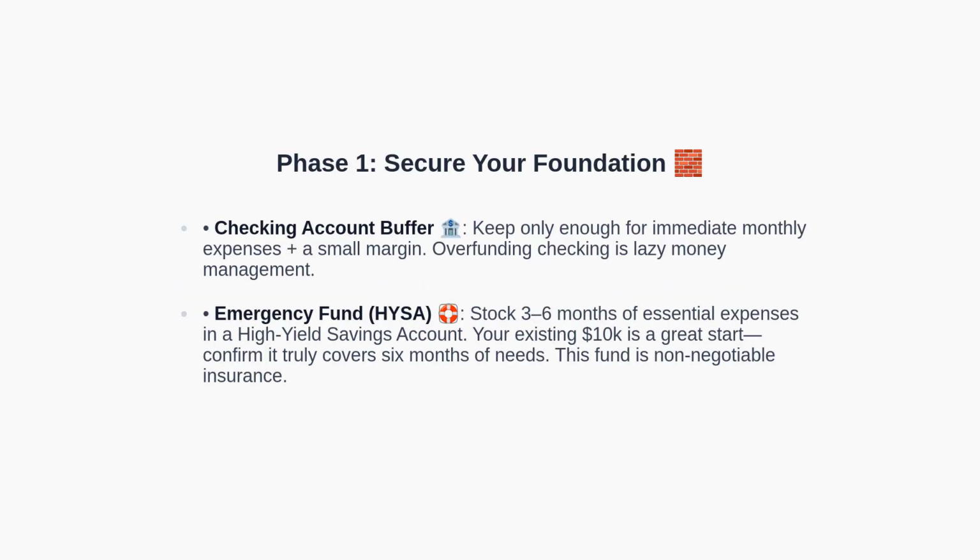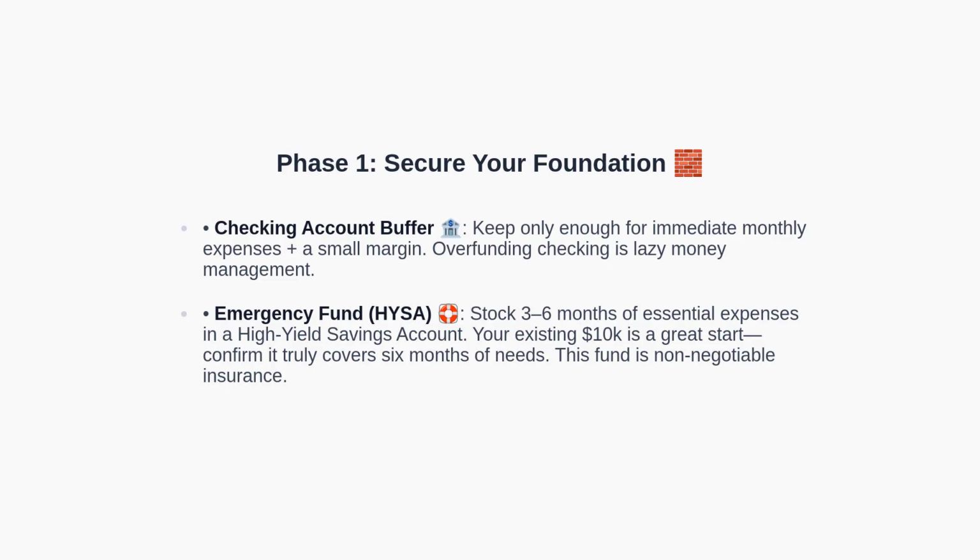Phase 1 is all about resilience. First, keep just enough in your checking account to pay your monthly bills, plus a small safety margin. Overfunding checking keeps money idle and reduces your growth potential. Next, establish an emergency fund in a high-yield savings account. Aim for 3 to 6 months of essential living expenses.